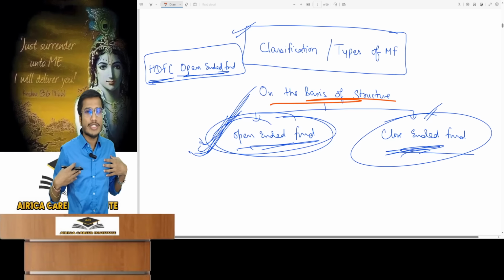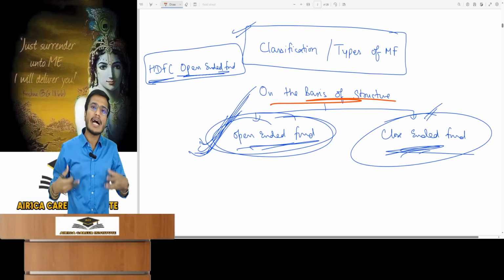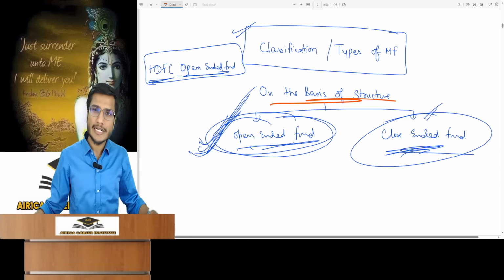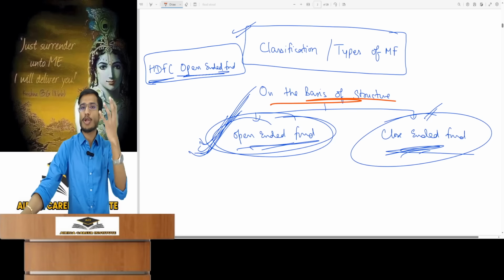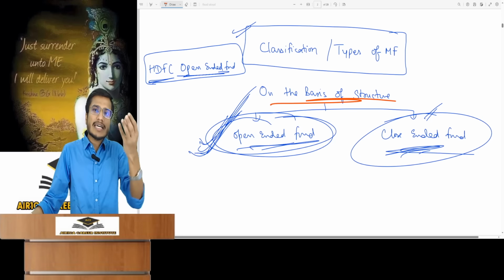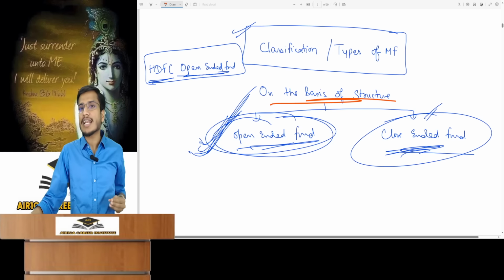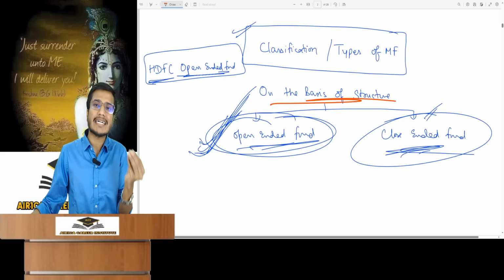Suppose today I want to start my mutual fund business, so I first have to set up my mutual fund. In this chapter, you will often think from a mutual fund company's perspective. So today, let's say I want to start a mutual fund business. When I go to register it as a trust and take approval from SEBI, I will have to state it first.